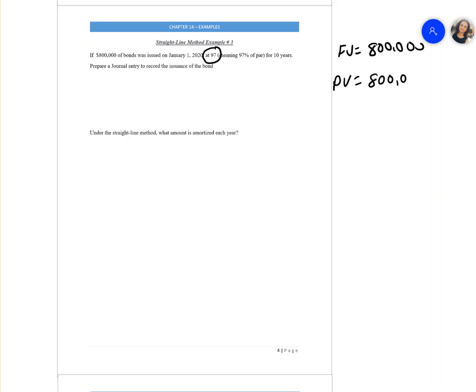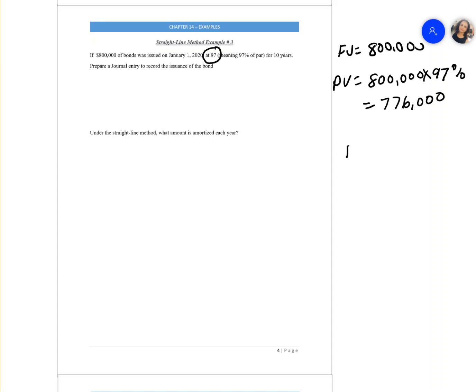So how do you do it? 800,000 is the face value of the bond multiplied by 97%. That gives you 776,000. So you're not always given two rates, a stated rate and a market rate. Sometimes you're given a number, which is a 97%.